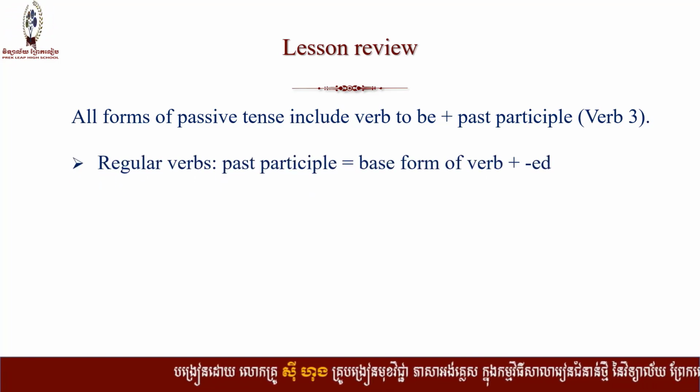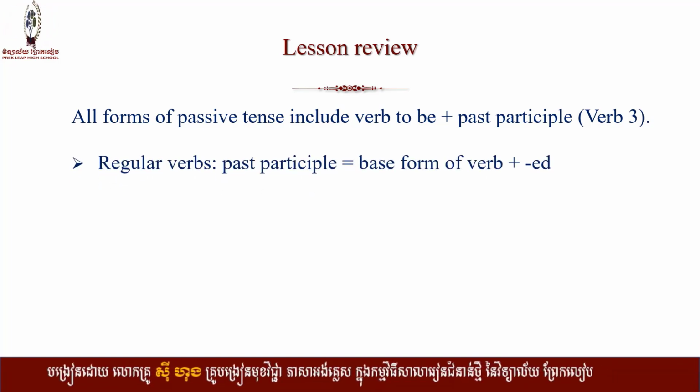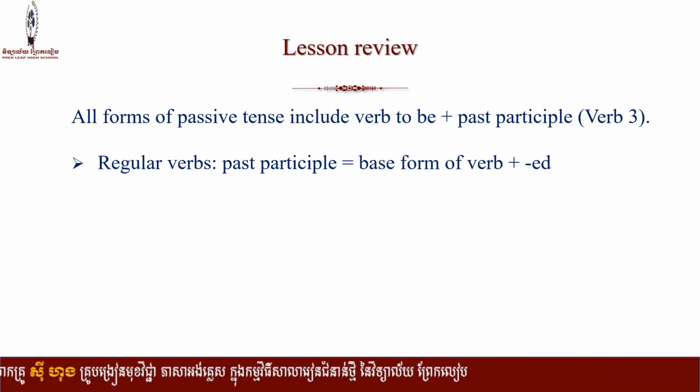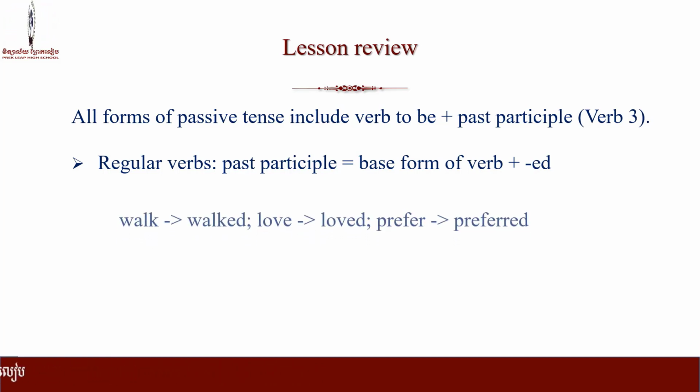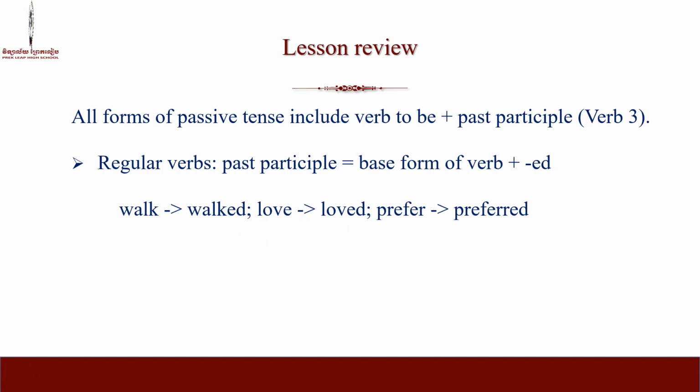Verbs are divided into two, regular verbs and irregular verbs. The past participle of a regular verb is formed from the base form of the verb plus -ed. For instance, walk, walked, love, loved, prefer, preferred.